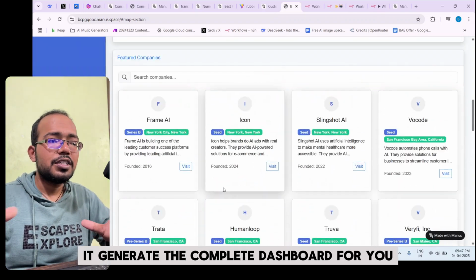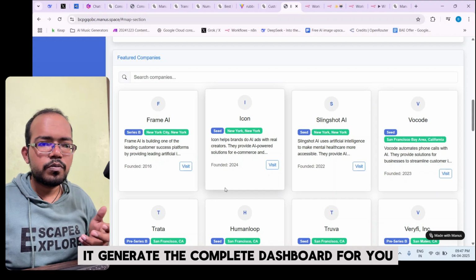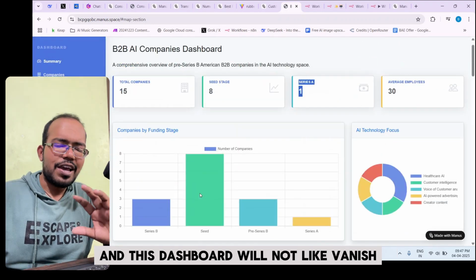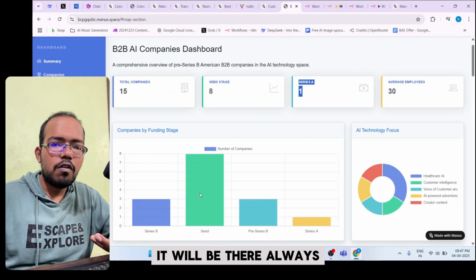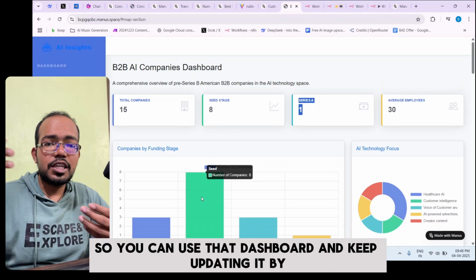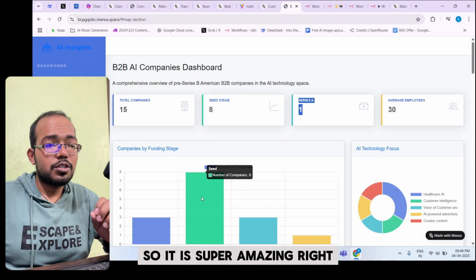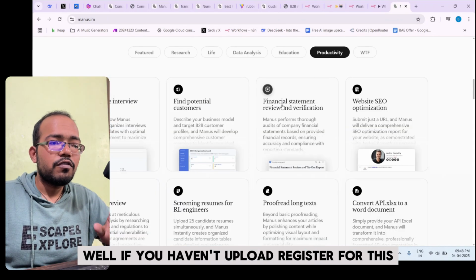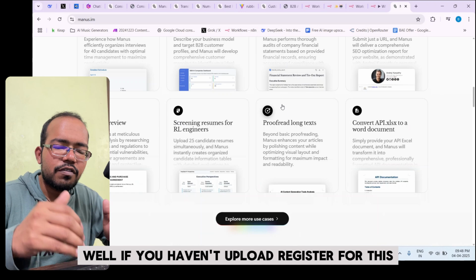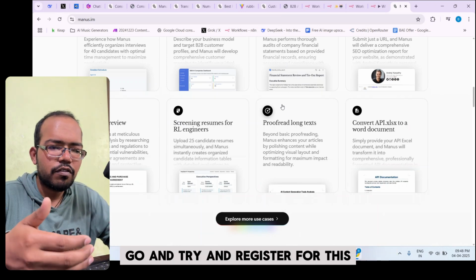And the best part, it generates the complete dashboard for you. And this dashboard will not vanish. It will be there always. So you can use the dashboard and keep updating it by chatting and adding more people to it. So it is super amazing, right? Well, if you haven't registered for this, go and try and register for this.